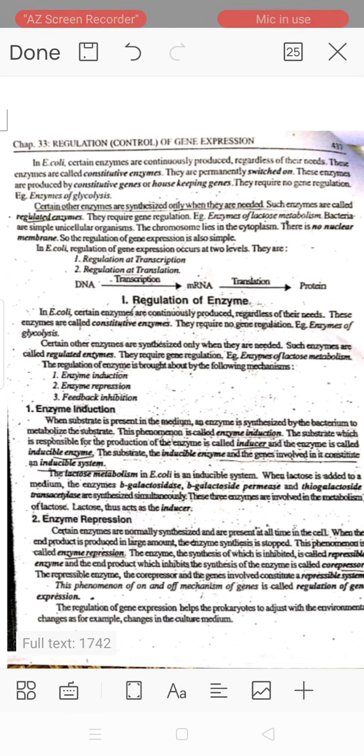Bacteria are simple unicellular organisms. The chromosomes lie in the cytoplasm. There is no nuclear membrane, so the regulation of gene expression is also simple. In Escherichia coli, regulation of gene expression occurs at two levels. They are regulation at transcription and second one regulation at translation.